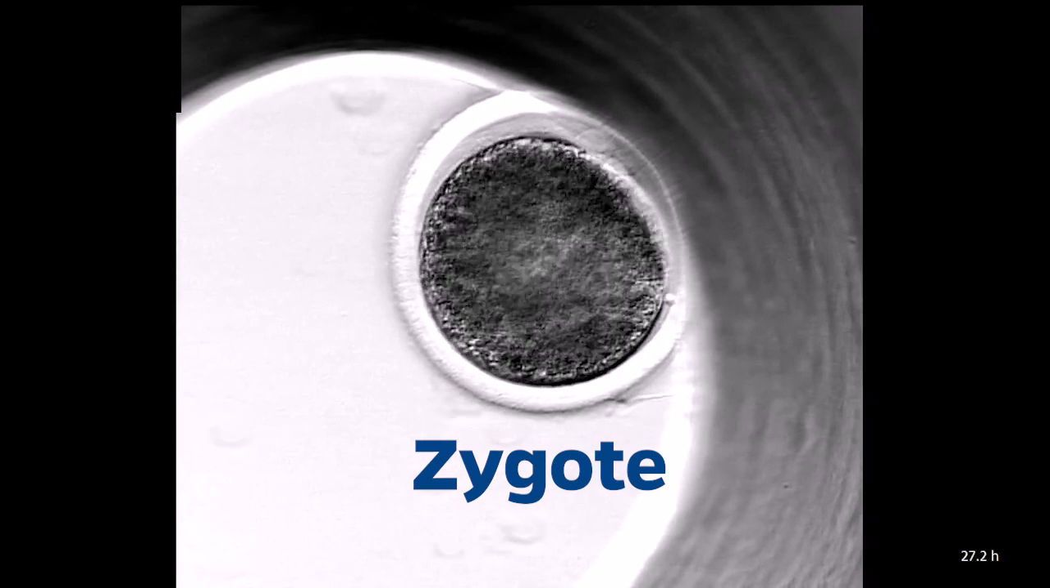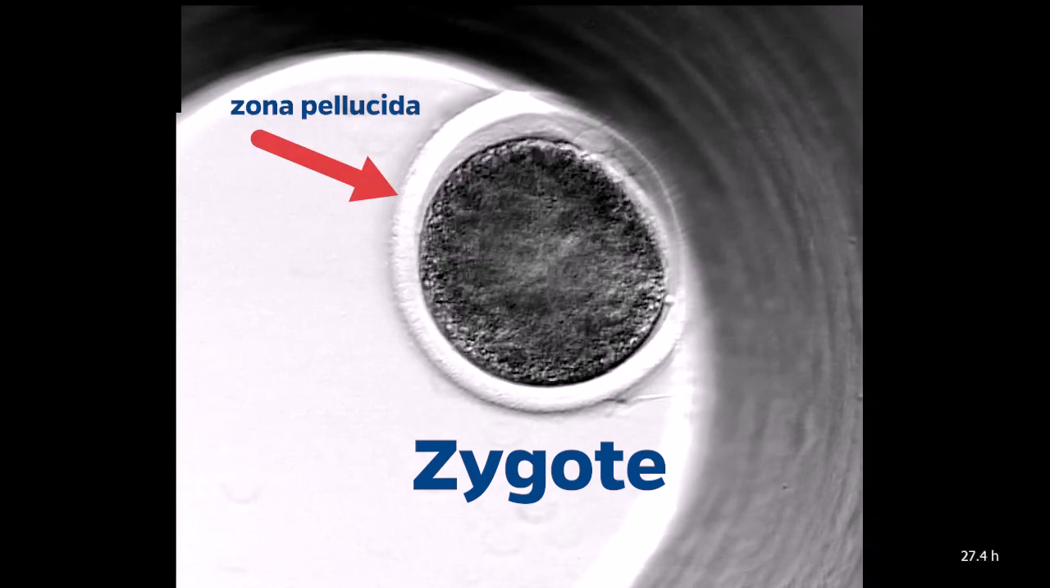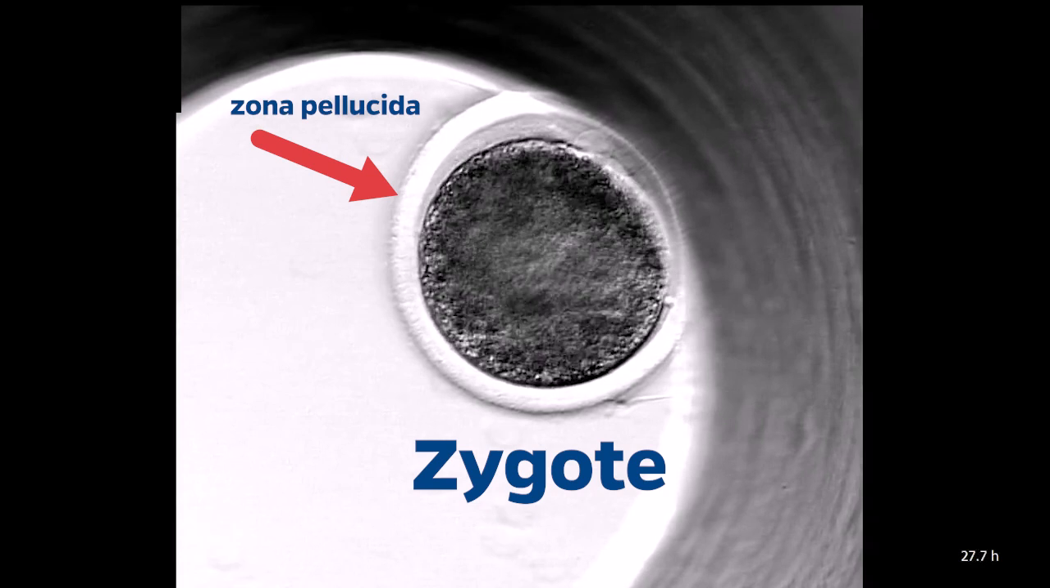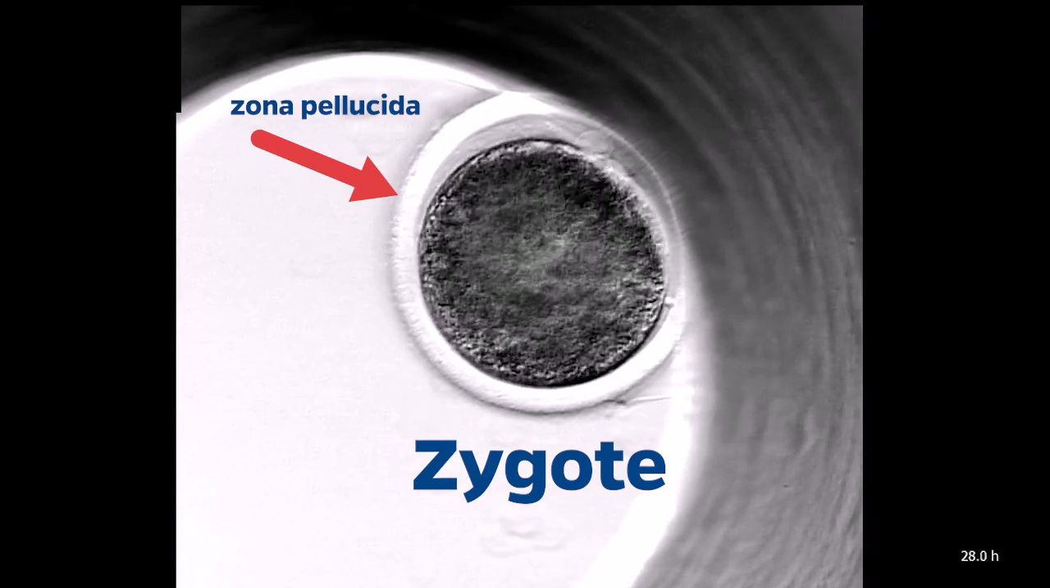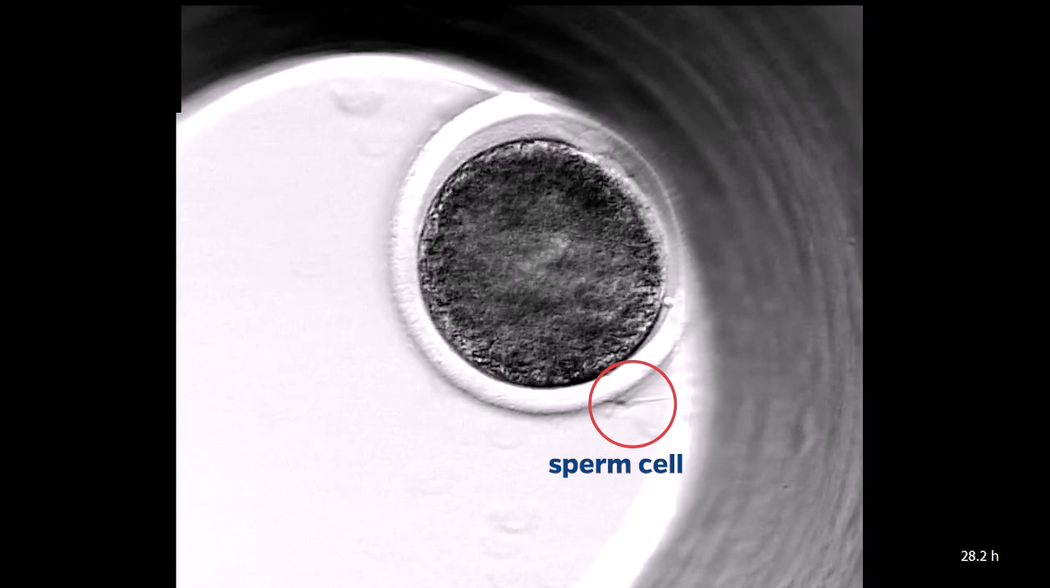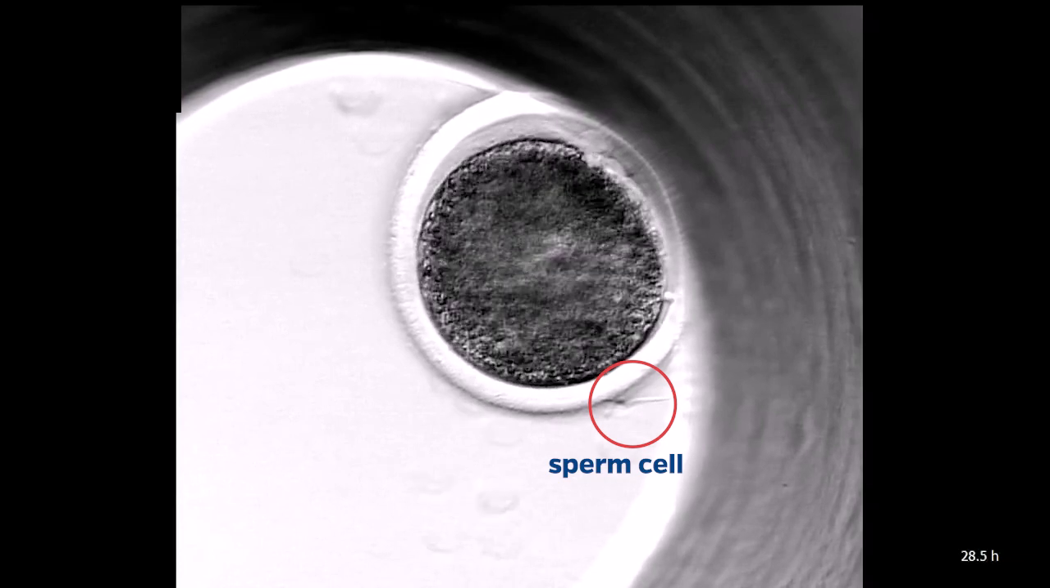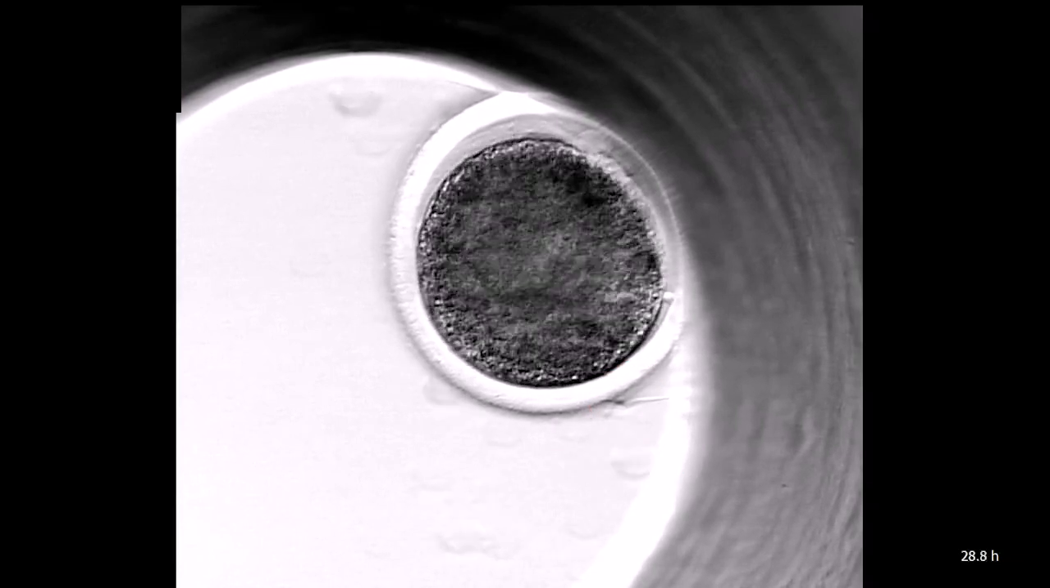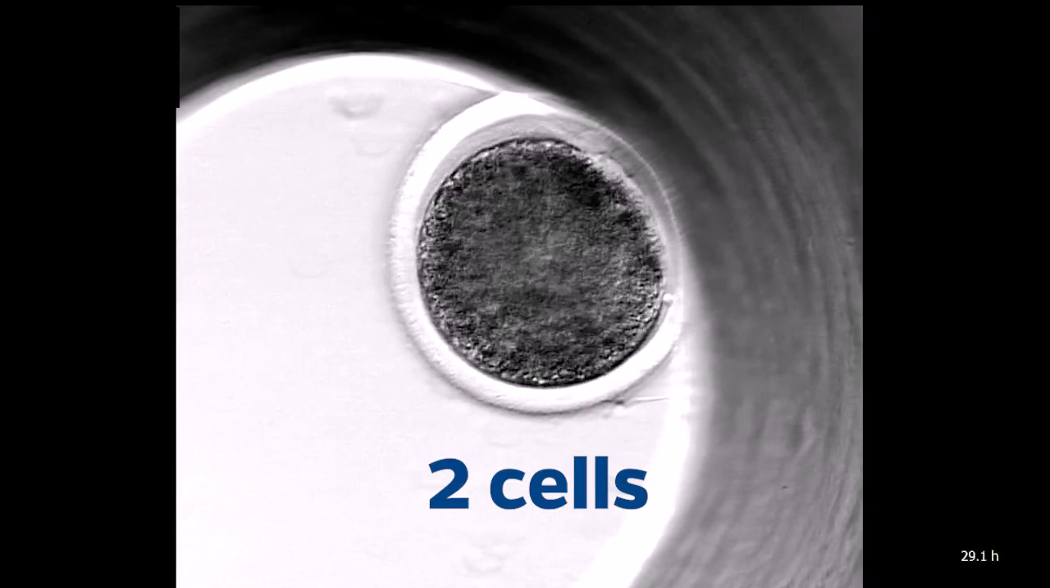The embryo itself is surrounded by a coat of protein called the zona pellucida, which keeps it intact and protects it. Notice that there is a sperm cell in close contact to that zona. Let's watch the embryo as it develops in culture.